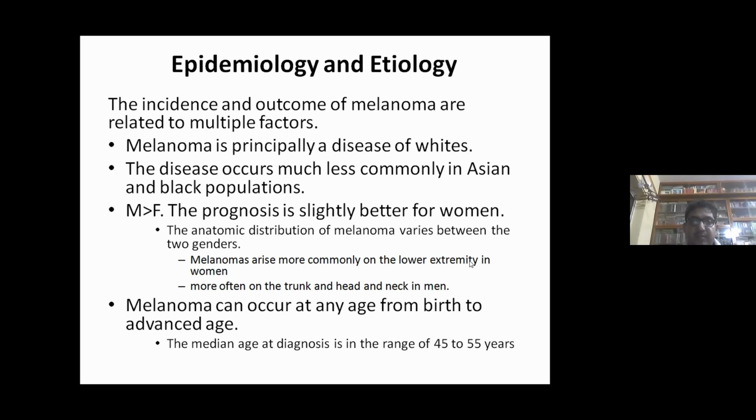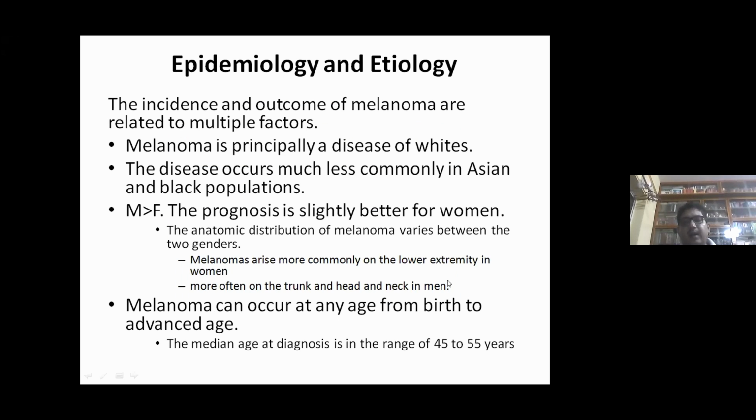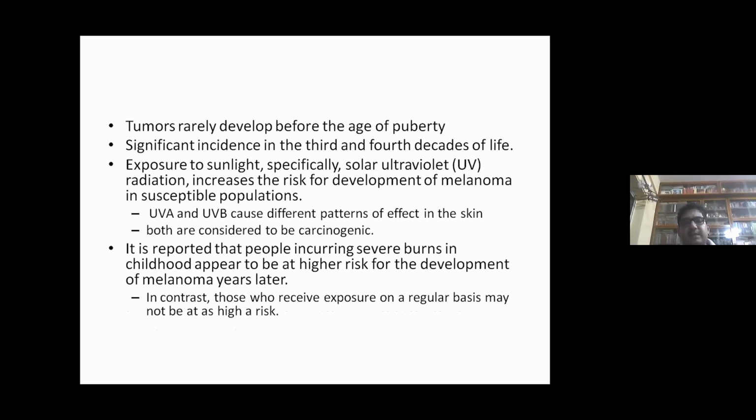The anatomic distribution also differs in men and women. Melanomas arise more commonly on the lower extremity in women and more often on the trunk and head and neck in men. Melanoma can occur at any age from birth to advanced age, but the median age of diagnosis is in the range of 45 to 55 years, that is 4 to 5 decades. Tumors rarely develop before the age of puberty, and significant incidence is seen in the third and fourth decades of life.